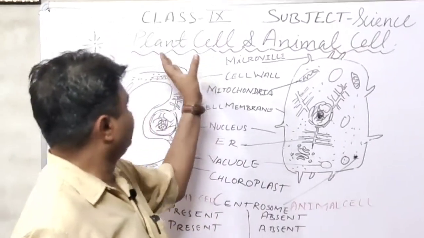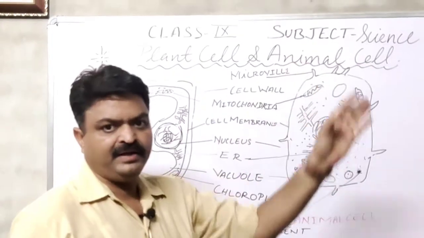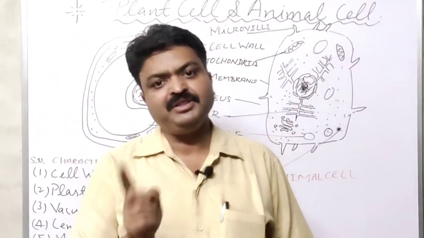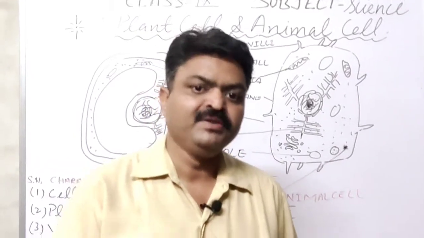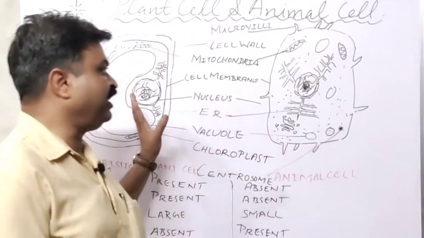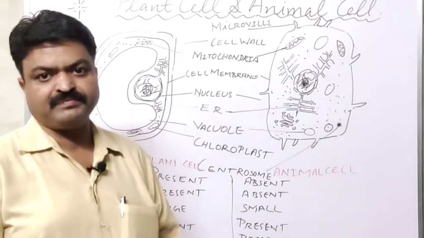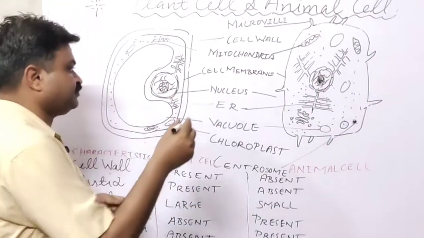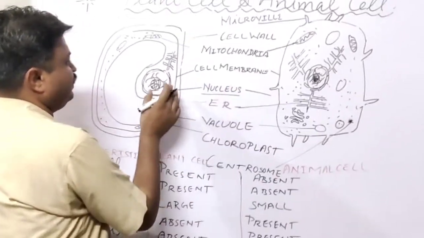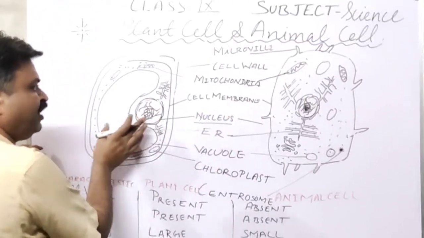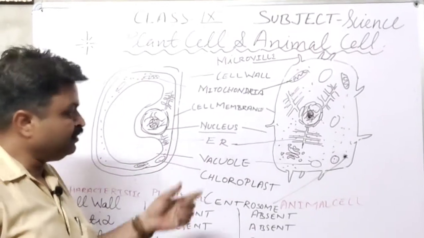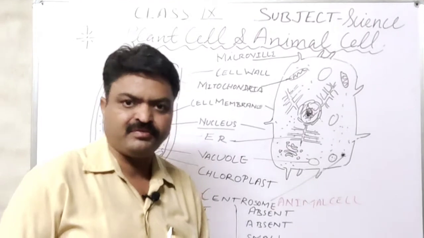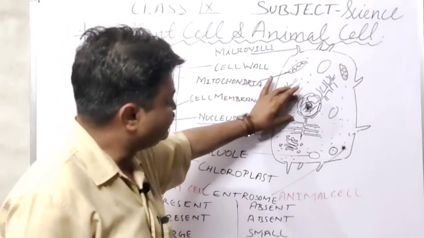In this I have written here plant cell and animal cell. Plant cell and animal cell come in the category of eukaryotic cell because both the cells have the nucleus in them, student. But if we speak about the nucleus, then in the plant cell it is found at the side of the cell, but in the animal cell it is found at the center of the cell.